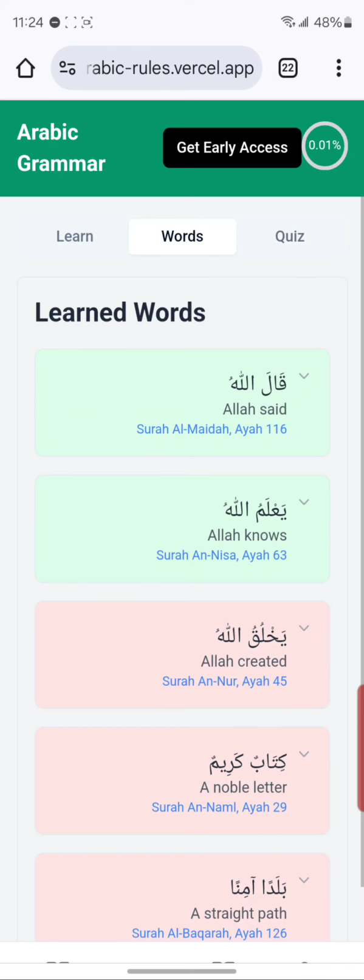The idea is we cover all the words in the entire Quran via grammar rules, inshallah. That's the core. That's what differentiates this app from others. All the other apps in the market teach you vocabulary, but they don't teach you grammar. If you had known grammar, you could have learned the rule that would have helped you translate so many more words. So vocabulary is a byproduct. Grammar is the core thing that we want to highlight here, inshallah.